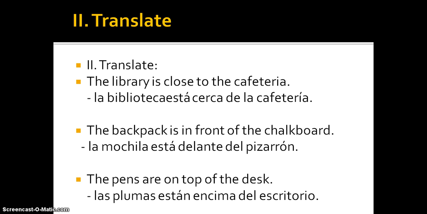The library is close to the cafeteria. La biblioteca está cerca de la cafetería. Notice right here that I totally made a mistake, so you need to put a space there. Those are 2 words. The backpack is in front of the chalkboard. La mochila está delante del pizarrón. And then the pens are on top of the desk. Las plumas están encima del escritorio. Look at that del, the del, and the de la. Okay, so those are some cool things right there.